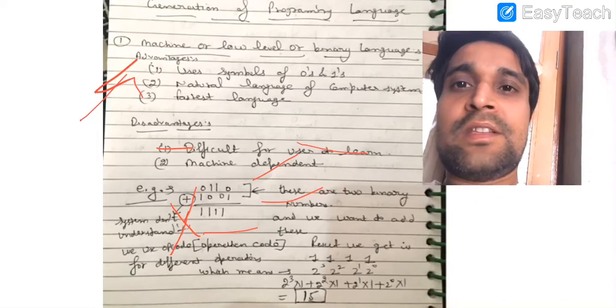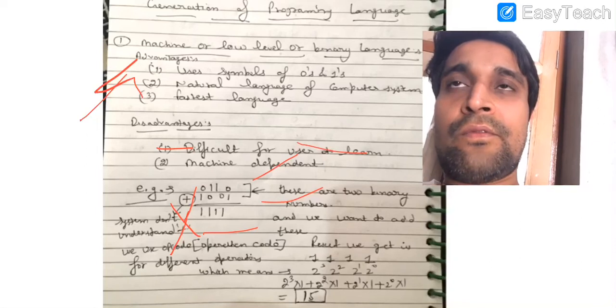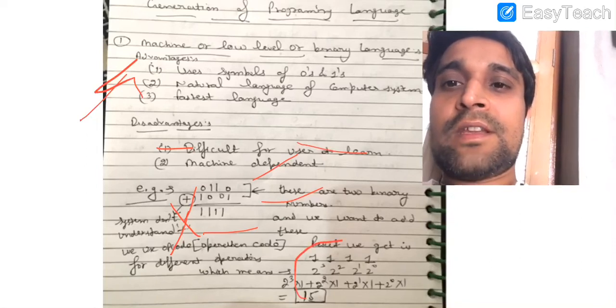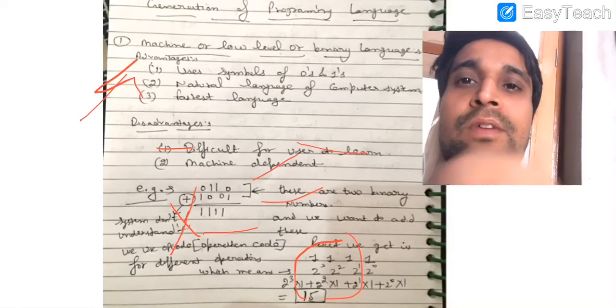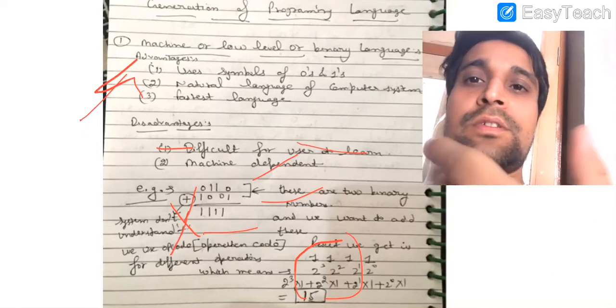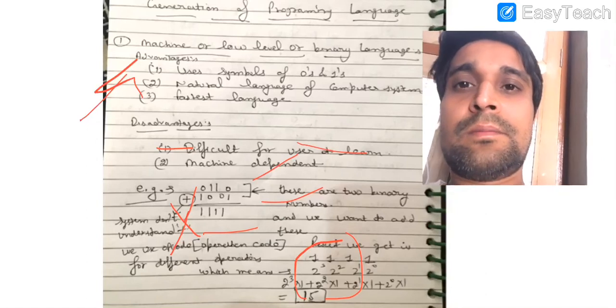If we are using binary, then you will get the exact result as 1111, but four 1s according to the computer means 15 in our natural language. So there is a difference between the working of the natural language of the users and of the machine.